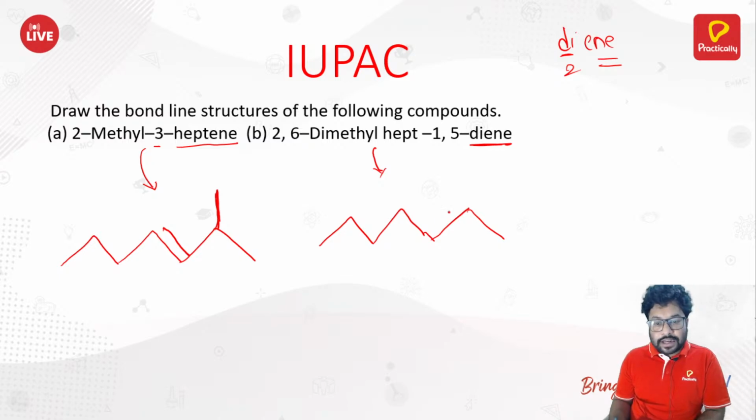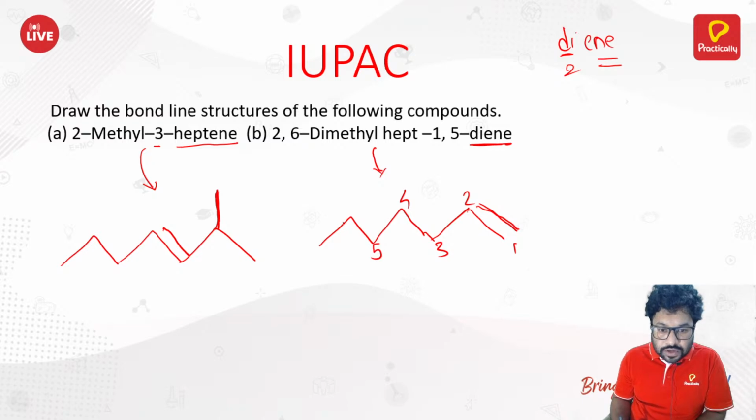So at the first position you got a double bond, and at 1, 2, 3, 4, 5, here also you got a double bond.